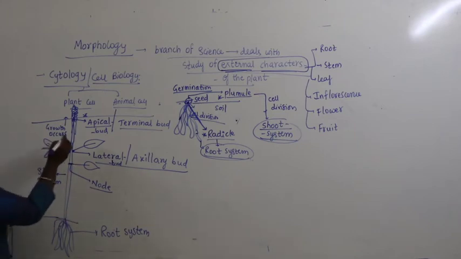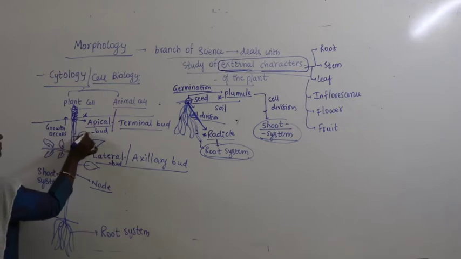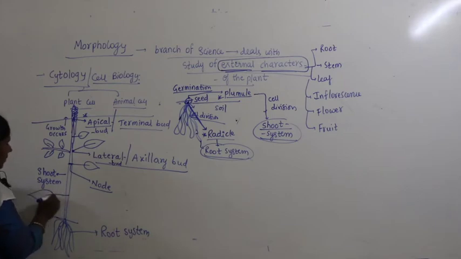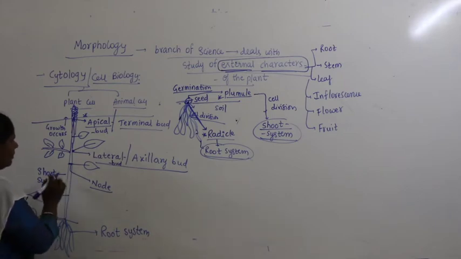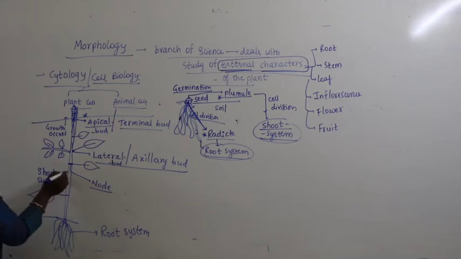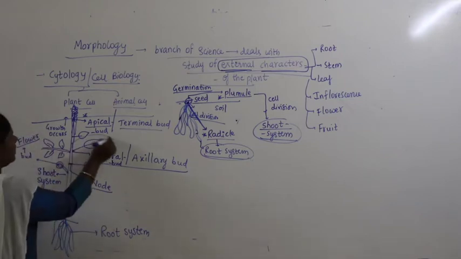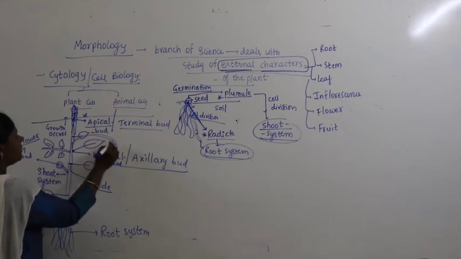Here there is one more node that leads to a leaf. Similarly here, it may lead to formation of a bud, and that leads to a flower. When the plant is completely developed, somewhere it leads to formation of the fruit.